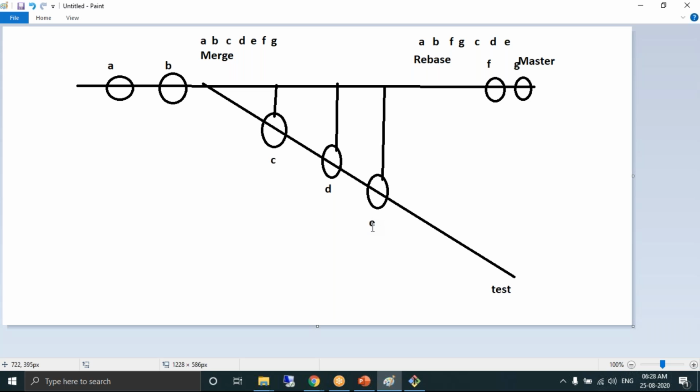So whenever you want the commits in the child branch to be the latest commits of the master, perform an extra command called rebase and then later merge. When we perform rebase and merge, the commits that belong to the child branch will become the latest of the master.